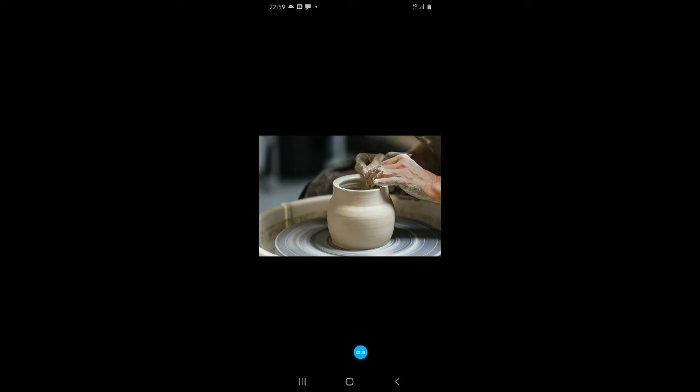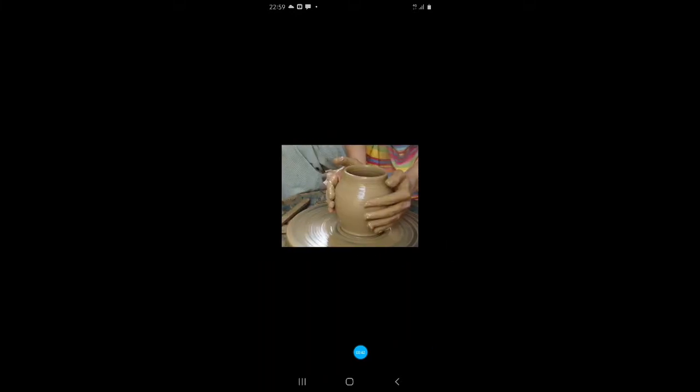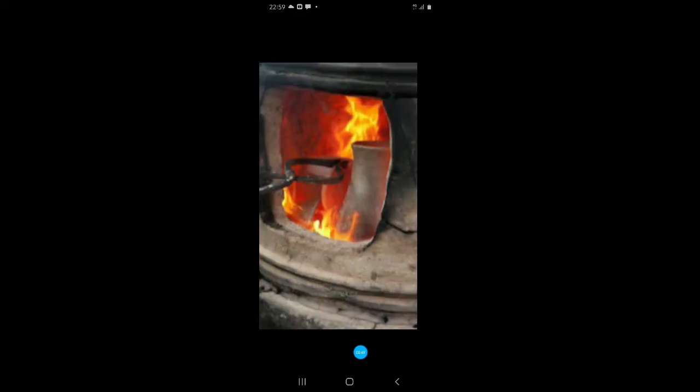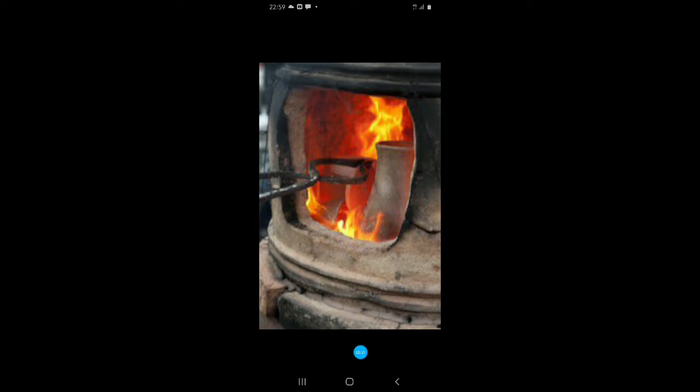After he shapes the clay into a pot, what does he do? He then bakes the pot in an oven. Here you see it is being baked. Now when it is baked, it hardens. Now can this change be reversed? No. So this is an example of irreversible change.